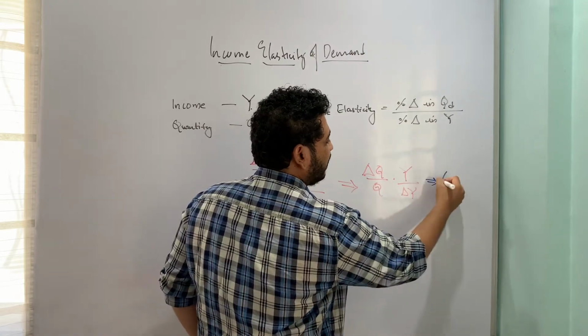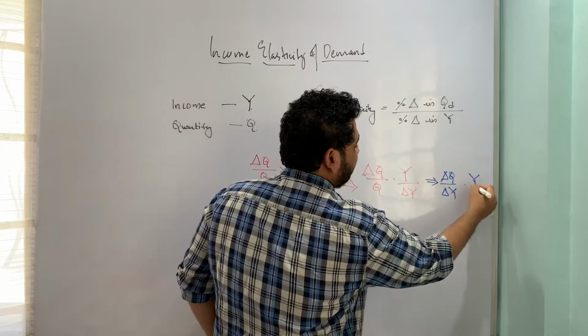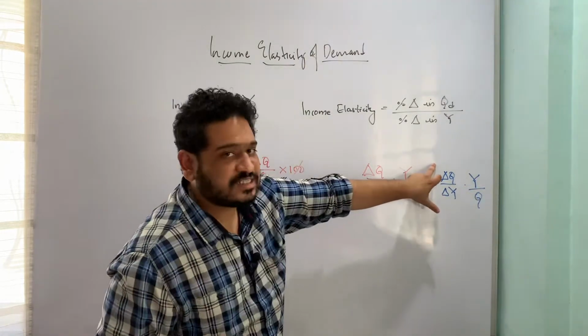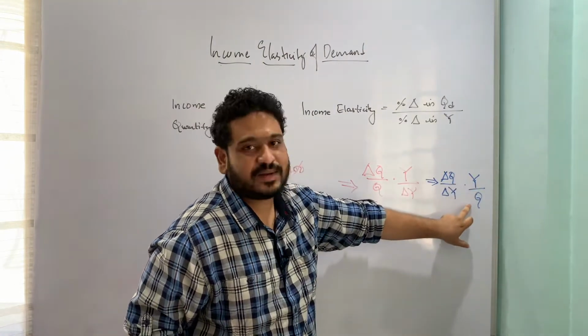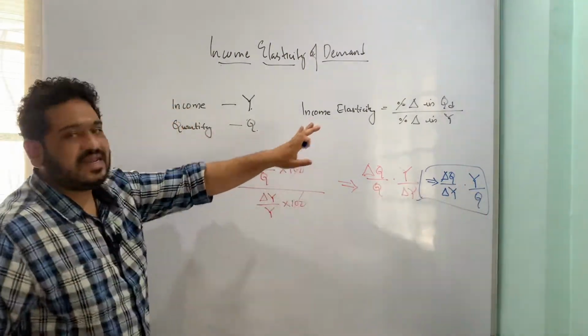So this will look like delta Q divided by delta Y multiplied by Y divided by Q. So this is change in quantity divided by change in income into the original income divided by the original quantity. So this is my formula for income elasticity of demand.